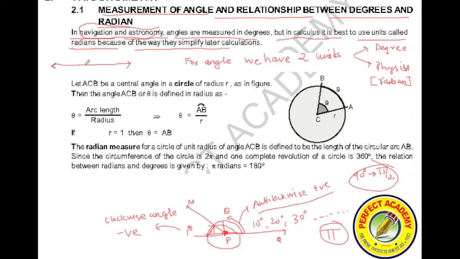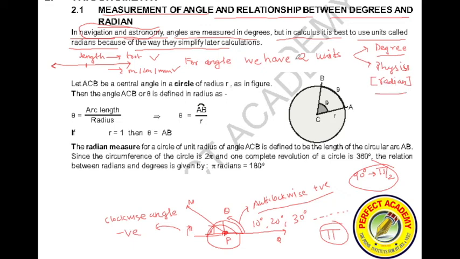For example, you have a unit of length as feet, that is, length is measured in foot also, and length is also measured in meter, centimeter and millimeter also, right? So these two are different unit systems. Similarly, an angle can be measured in degrees, and the same angle can also be measured in radians.